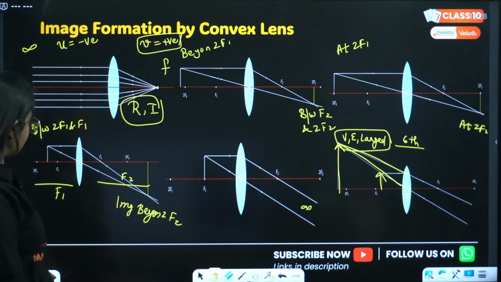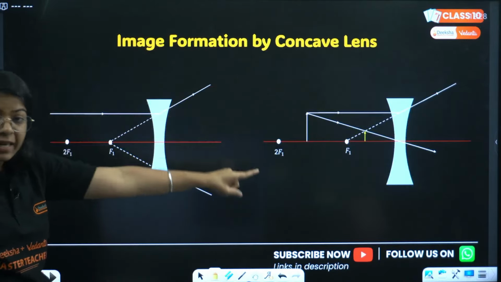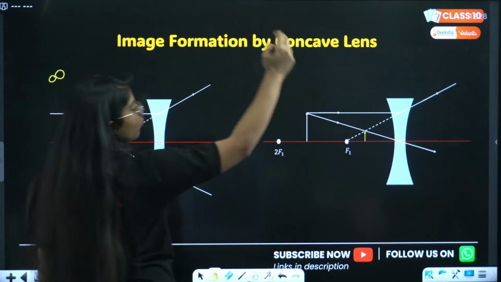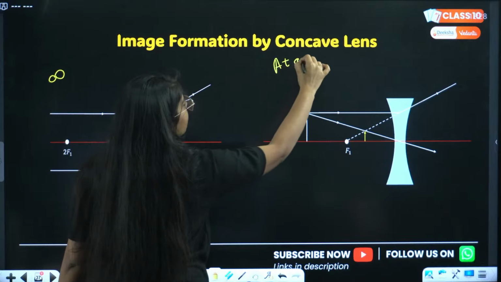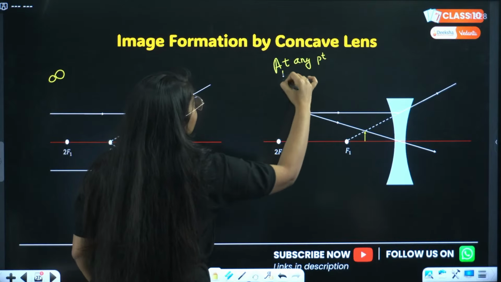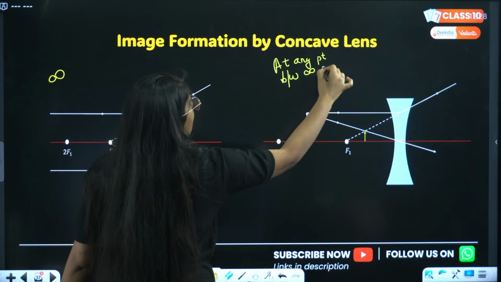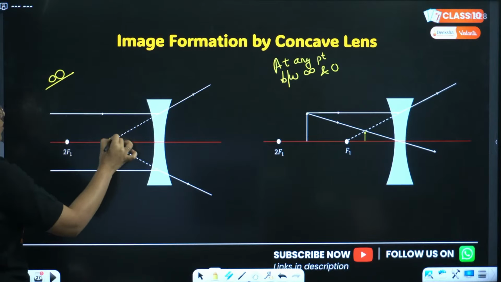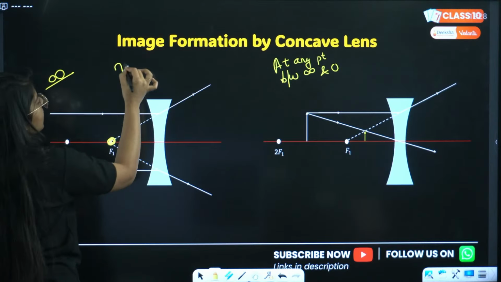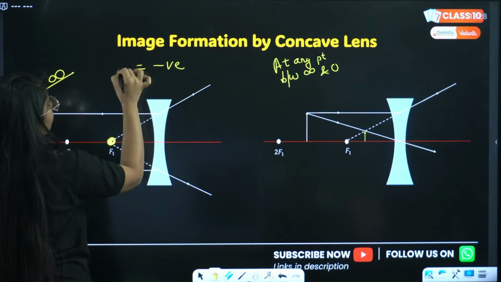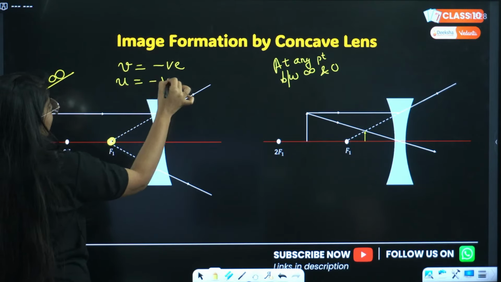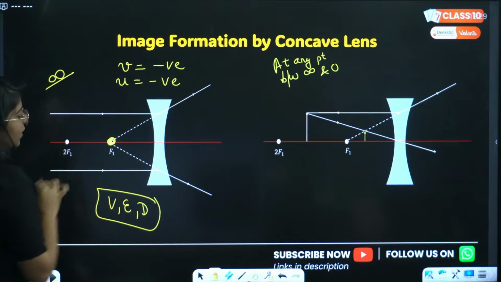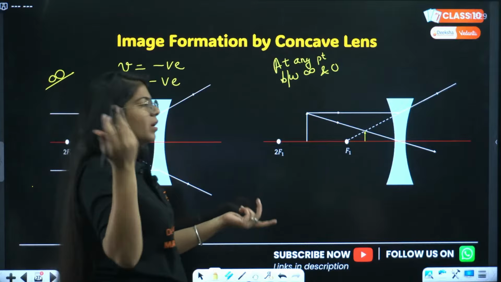Done? Next we have image formation by concave lens. The object is at infinity. We just have two cases. At any point between infinity and optical center. So in here, the object is at infinity, the image will be at focus, but the image will also be negative and the object will also be negative. The image will be virtual, erect and diminished, right? And in here it is point sized, you can write diminished.